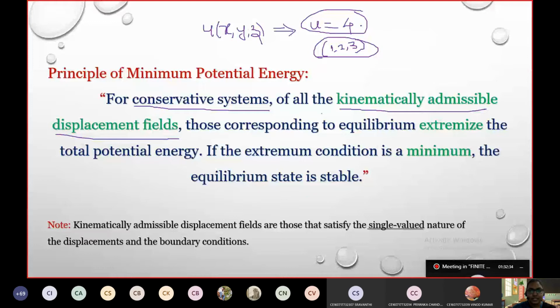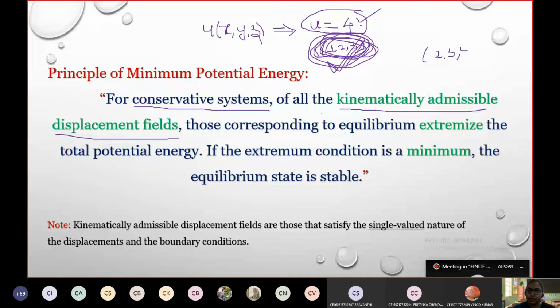That is, it will have a single valued nature. It means that for this particular point 1, 2, 3, u is 4. That's all. It will not have any other value at this particular point. At some other point, the value may be different.